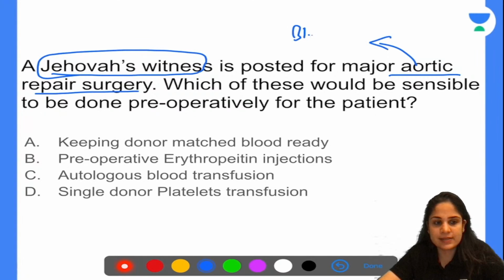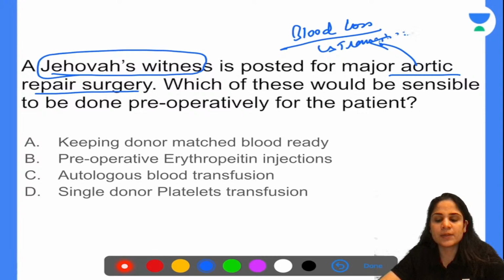So PSK is saying that the answer is C, autologous blood transfusion. Karthik, all of them are saying C, but can you tell me what is a Jehovah's Witness first of all? All of you are wrong. Everyone who's answering C is wrong.